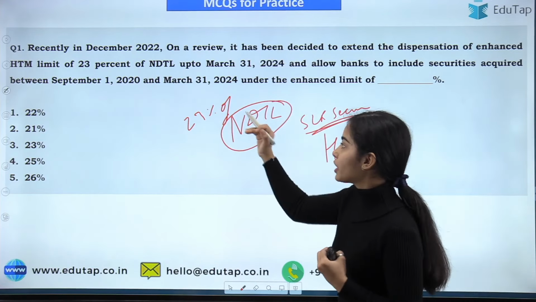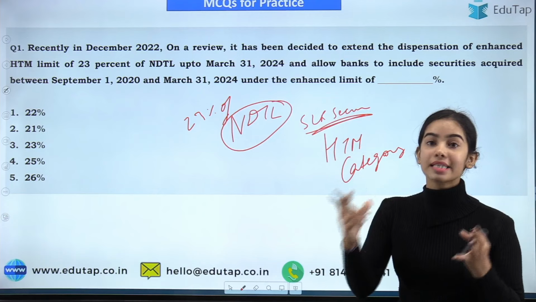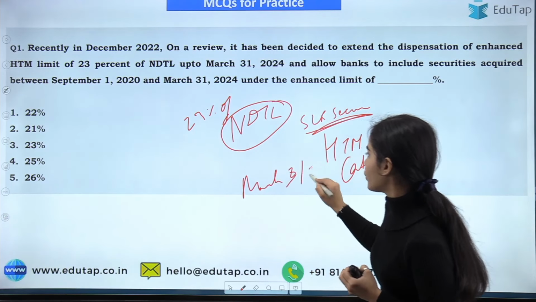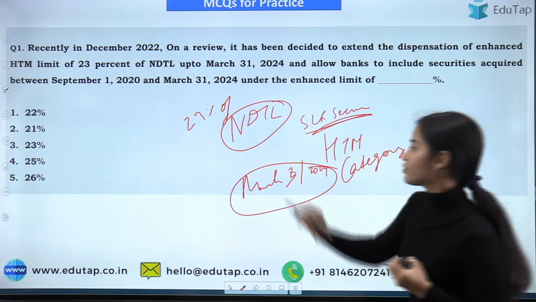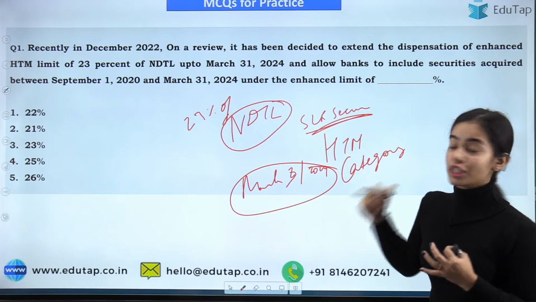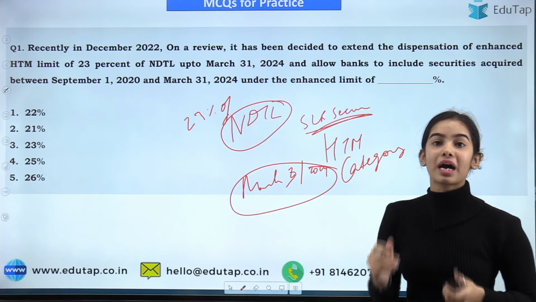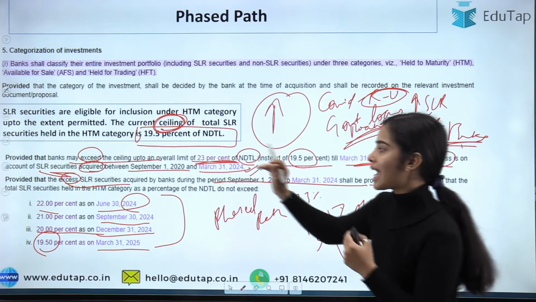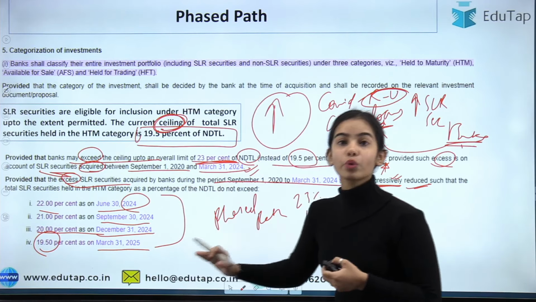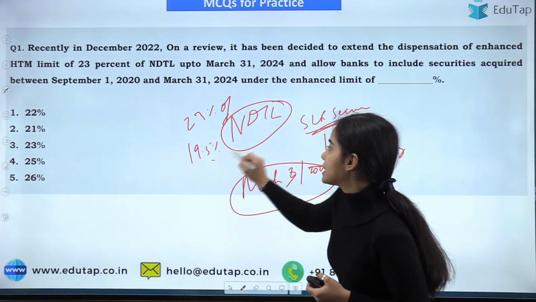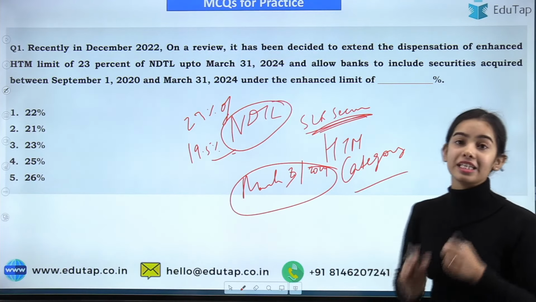Now this 23% of the NDTL is the enhanced category till March 31st, 2024. Till March 31st, 2024, they can invest 23% of the NDTL in the SLR securities. After that, there is a phased path that has been shown, that after 31st March 2024, they have to slowly come down to 19.5% of the NDTL that can be invested in the SLR securities in the HTM category.